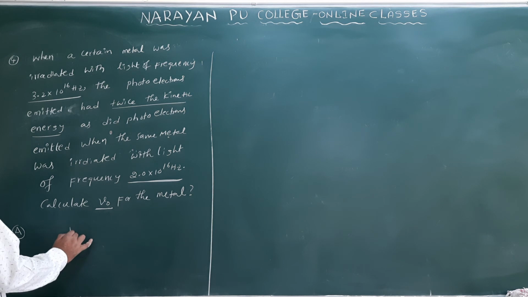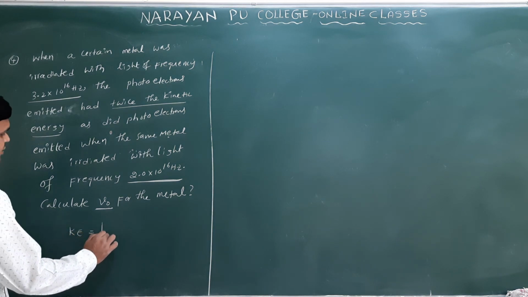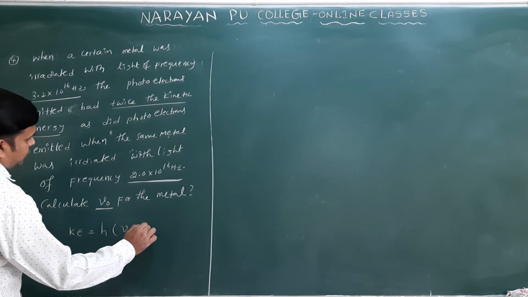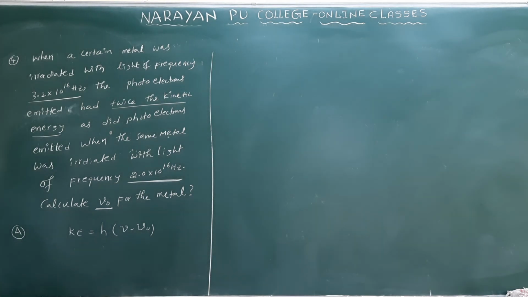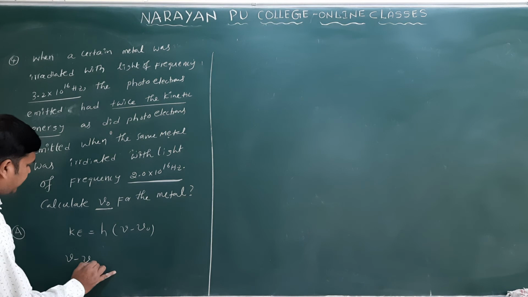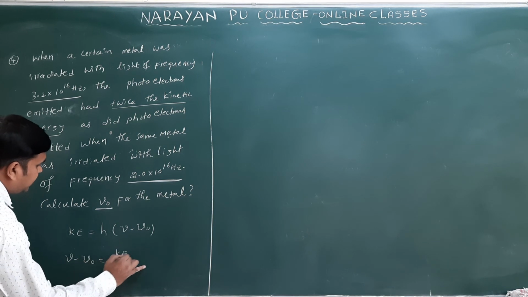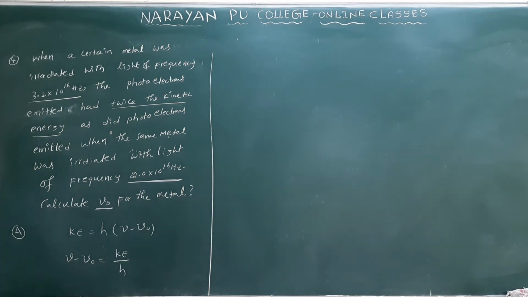You know one formula, kinetic energy K is equal to h into nu minus nu naught only. h into nu minus nu naught. From this you will write here nu minus nu naught is equal to KE by h only. KE by h we have.